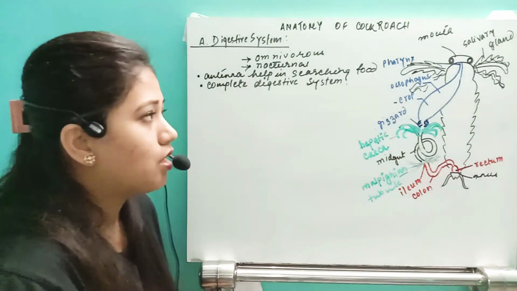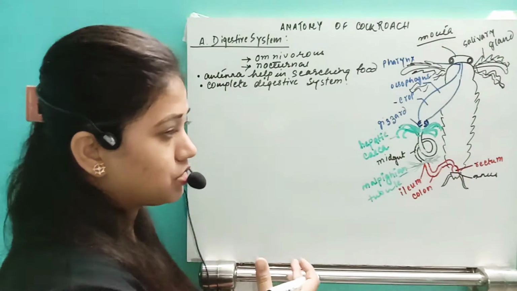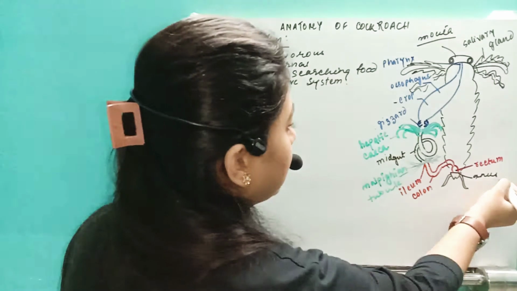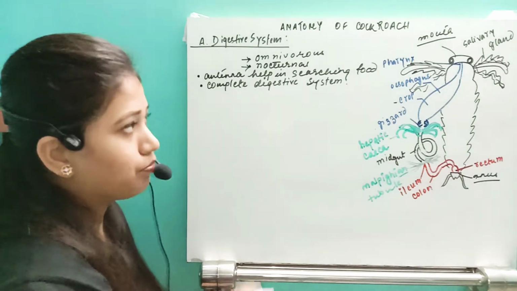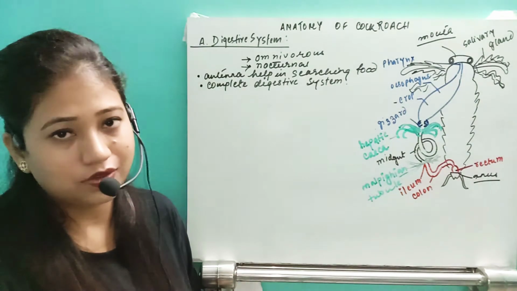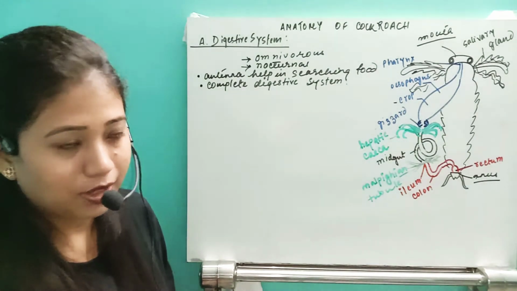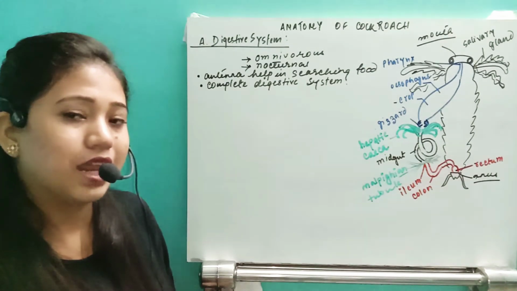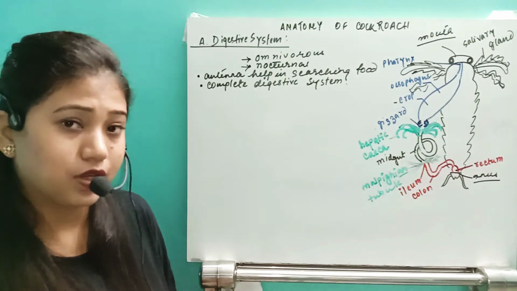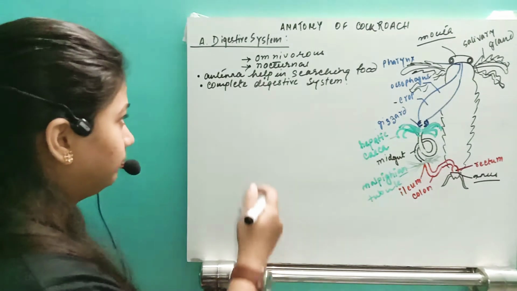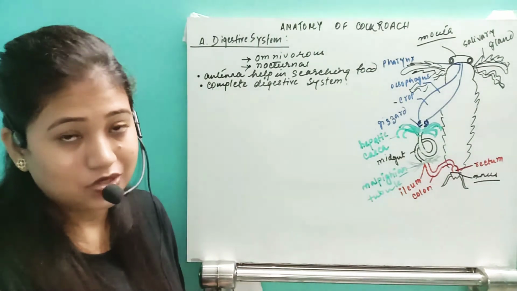I have already drawn the diagram. So just see, they are going to have a complete digestive system. The reason is that their digestive system starts from the mouth and goes to the anus, and the mouth is joined to the anus, so they have a complete digestive tract. The mouth helps only in ingestion of the food, and the anus helps only in the removal of the waste product. That type of digestive system, where there is a mouth and an anus, and separately the mouth and the anus are joined by the alimentary canal, is known as the complete digestive system. So remember that they are going to have the complete digestive system.